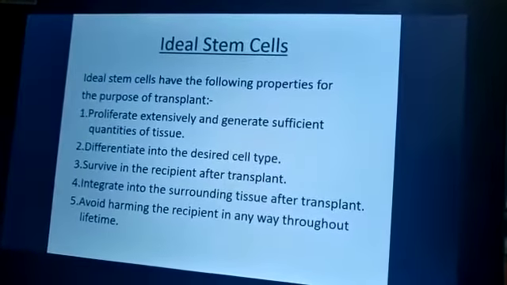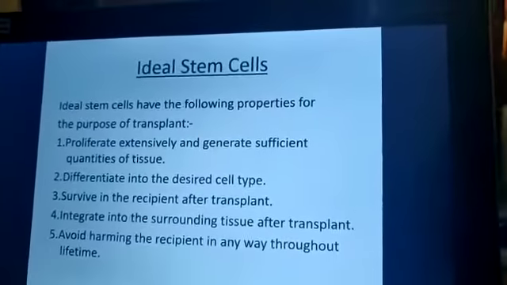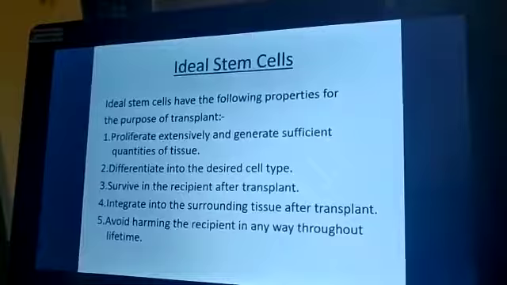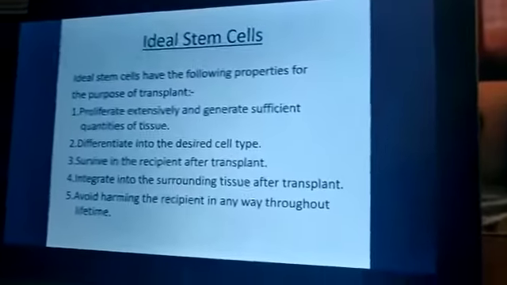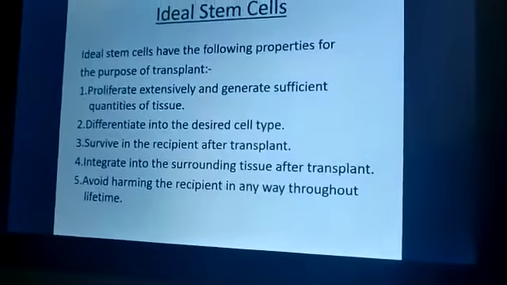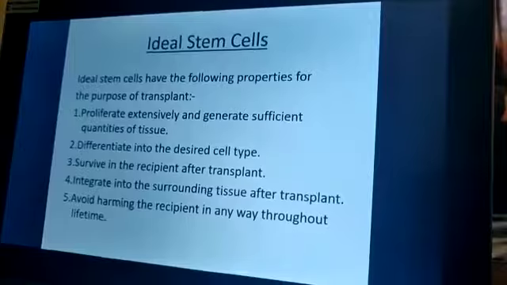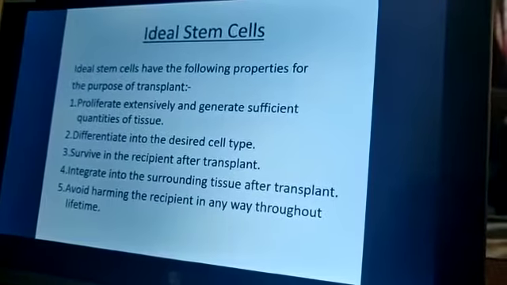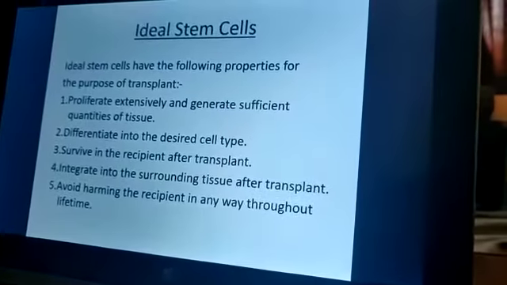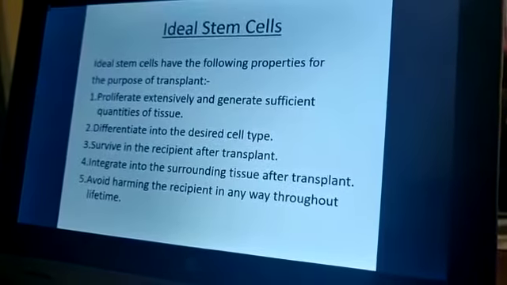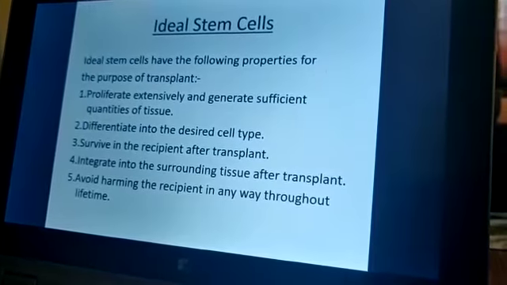The ideal stem cells, when you say they are ideal, means they have some important properties which are different from the other cells. The most important properties are they proliferate extensively and generate sufficient quantities of the tissue. They differentiate into a desired cell type, which is a very important property.